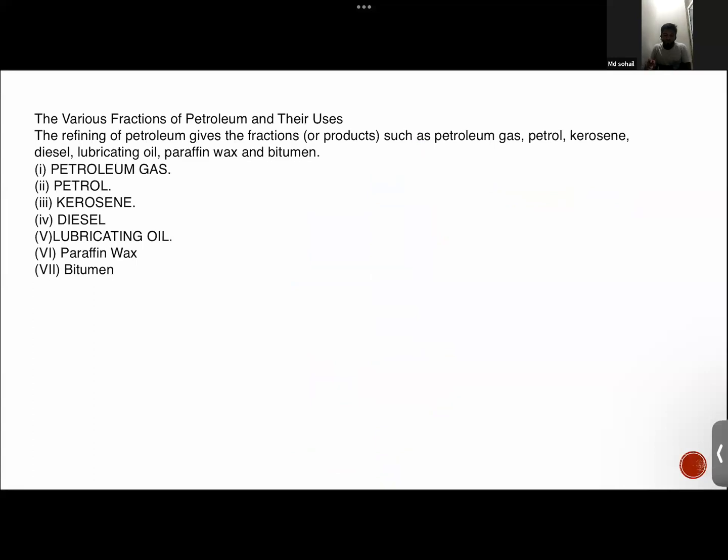Now you see the various fractions of petroleum and their uses, like petroleum gas, kerosene, petrol, diesel, lubricating oil, paraffin wax, bitumen. All of them have different uses. So this will be your assignment as well. You are required to write down the uses of these different fractions of petroleum of this crude oil. Like petroleum gas, that is LPG. You already know where it is used.